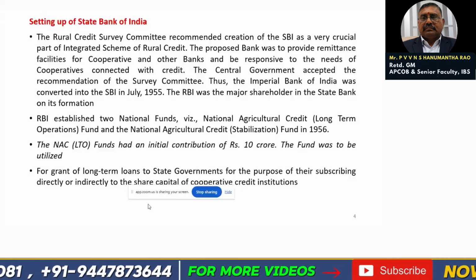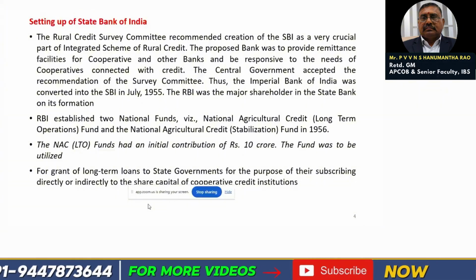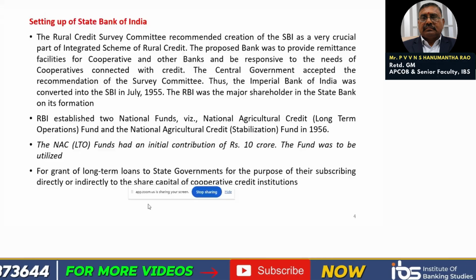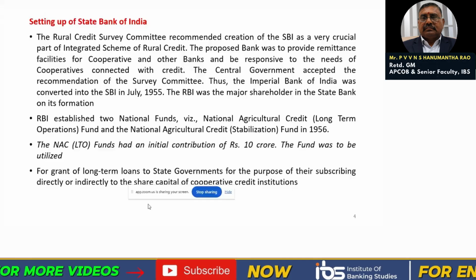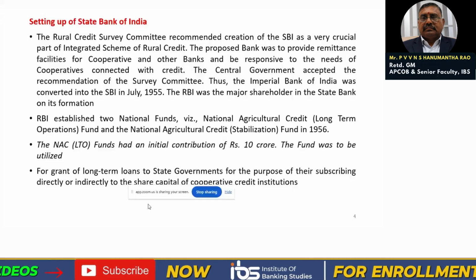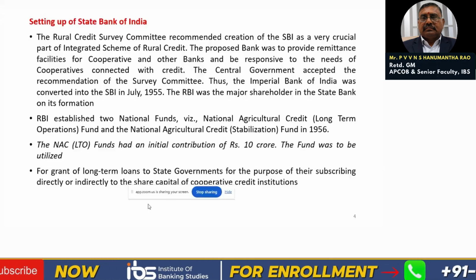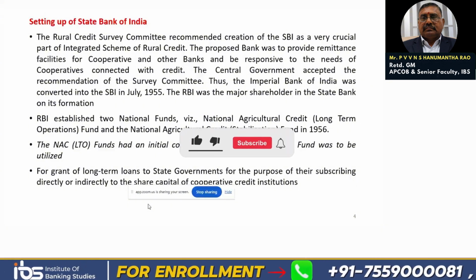So, further, in 1982, not Reserve Bank of India, the Government of India established NABARD in 1982. RBI established two national funds. One is the National Agricultural Credit Long Term Operations Fund, and the other is the National Agricultural Credit Stabilization Fund, in 1956.